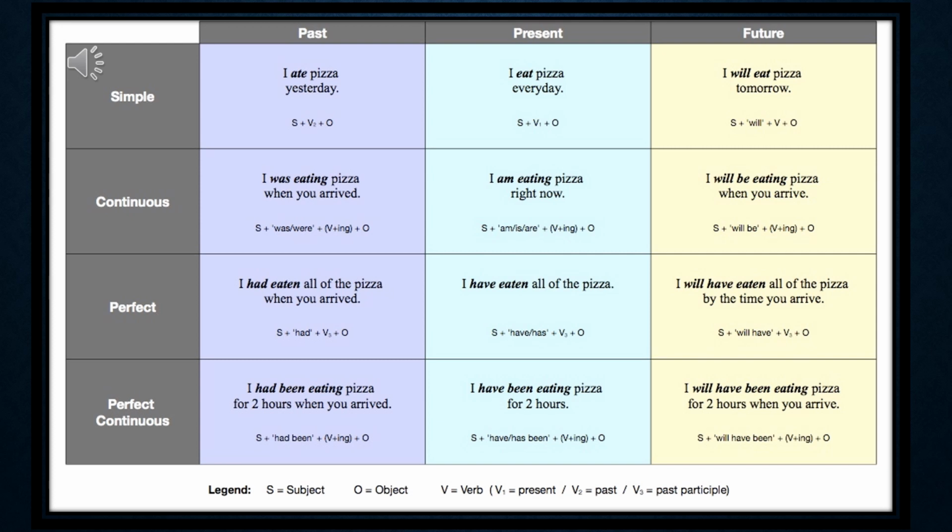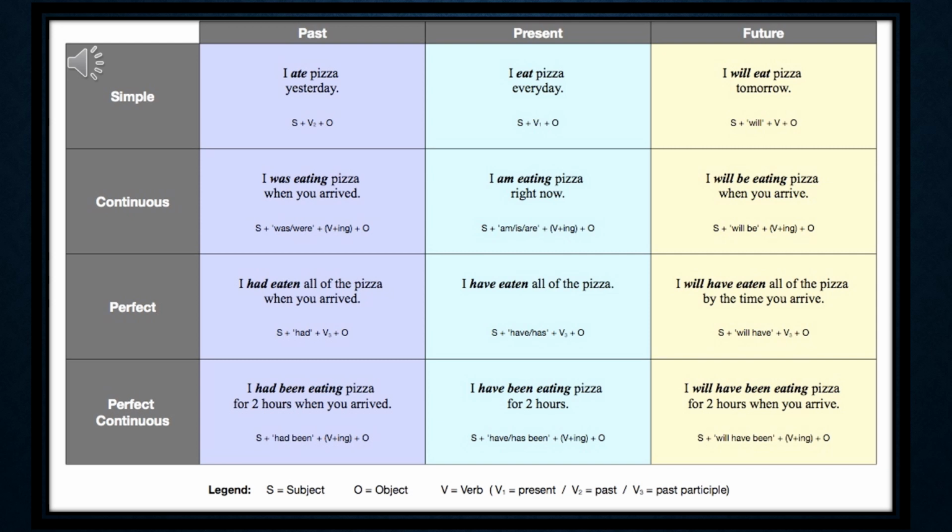Now present perfect, I have eaten all of the pizza. Subject plus has or have plus verb third form plus object. See the perfect future tense. I will have eaten all of the pizza by the time you arrive. Subject plus will have plus verb third form plus object.